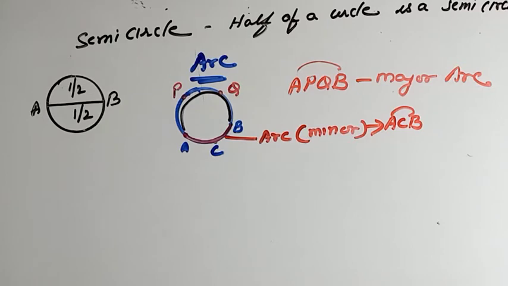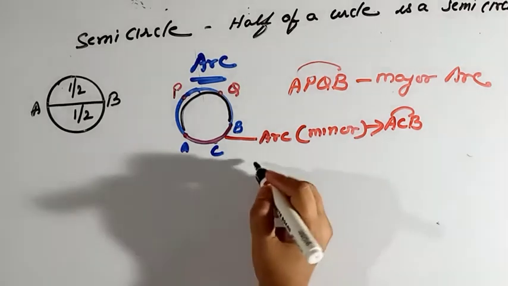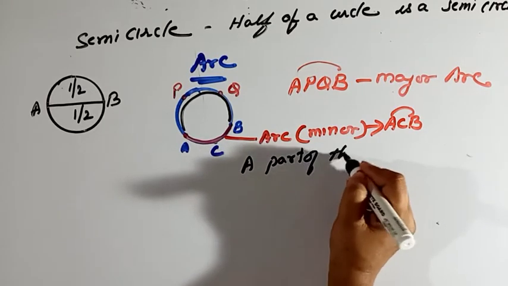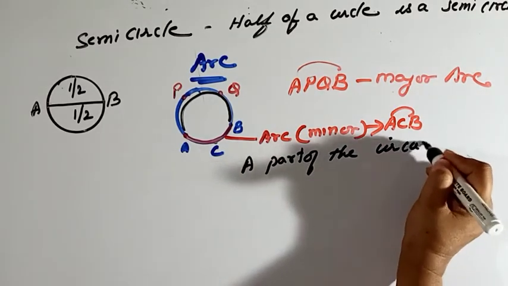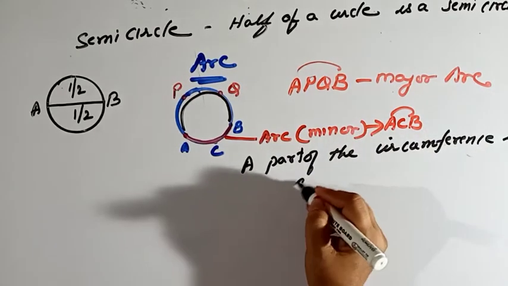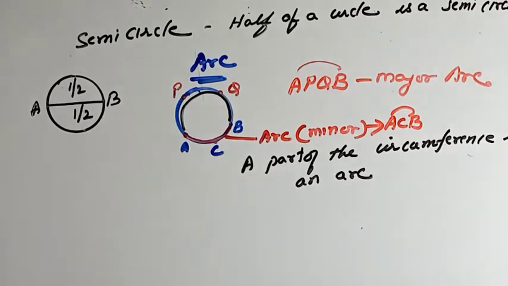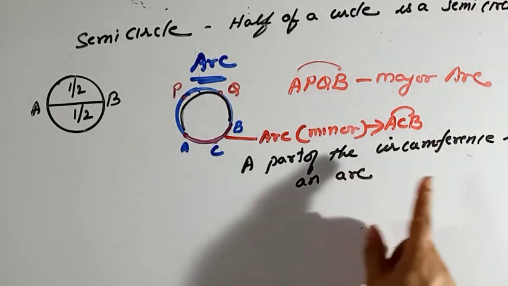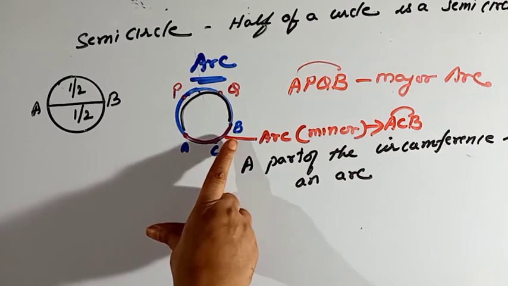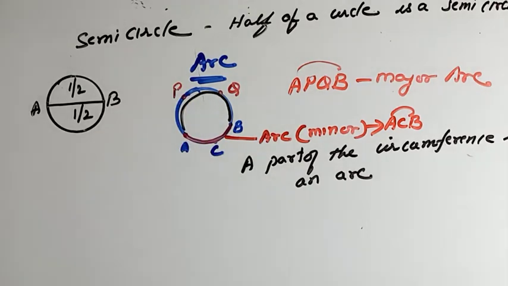So how will you define an arc? The definition is: a part of the circumference is an arc. So how will you represent it? ACB is the minor arc, APQB is the major arc.